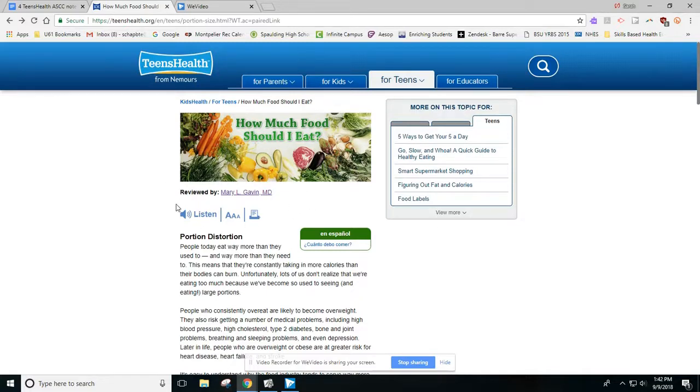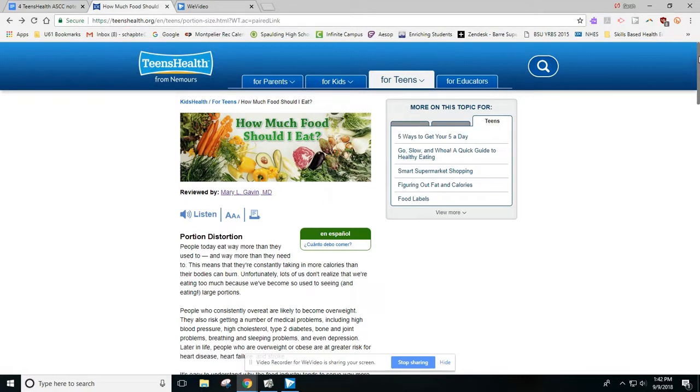We don't have an author written here, but we do have somebody who's reviewed this article. And I'm going to come back to that and explain what that means in just a little bit. So if you can find the author's name right at the top, that's great. If you can't, let me show you another place where you might be able to find that.